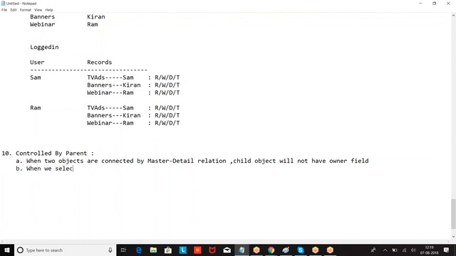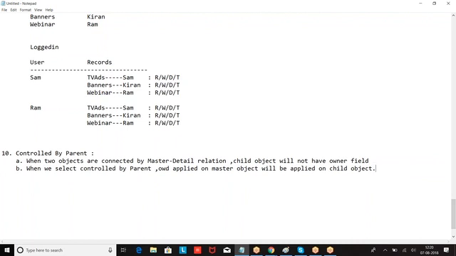When we select control by parent, OWD applied on the master object will be applied on child object.